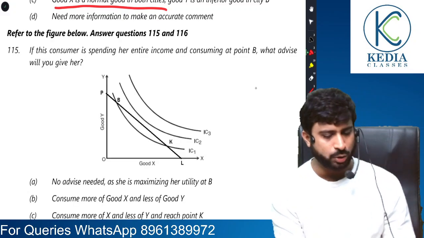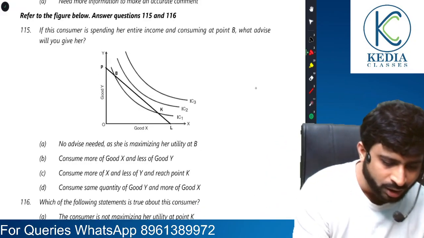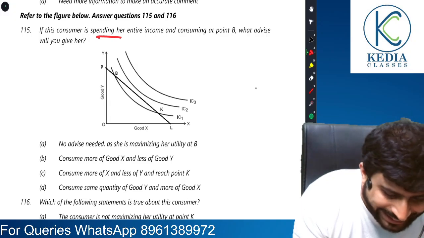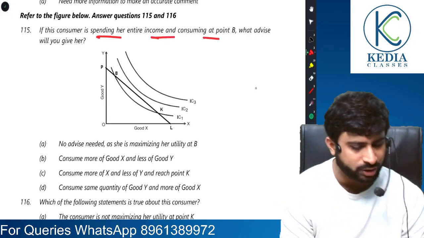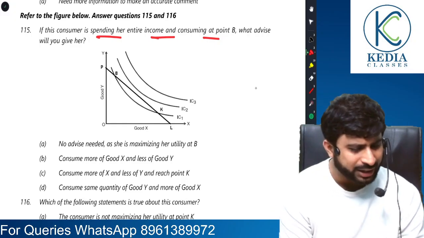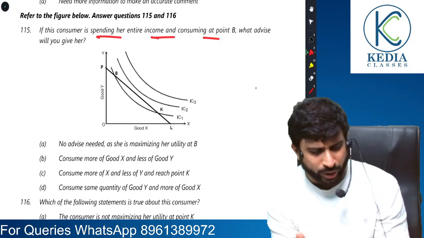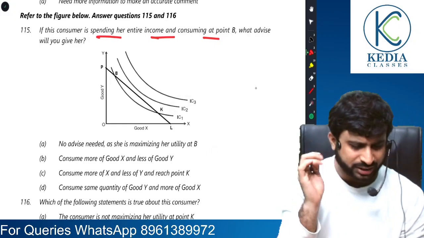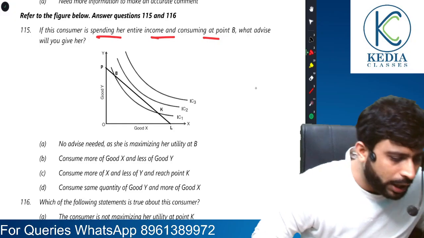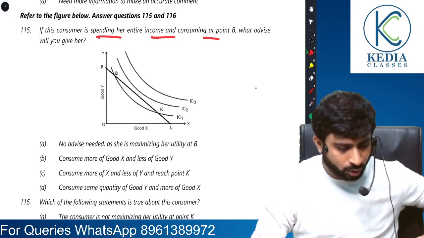Refer to the diagram below. Okay, this is from consumer's equilibrium. Let's see. If this consumer is spending her entire income and consuming at point B, what advice will you give her? Spending her entire income and consuming at B, we will advise her to increase, because with the same income, let's see, and then we can have a further chat on whether what they want is given here or not.